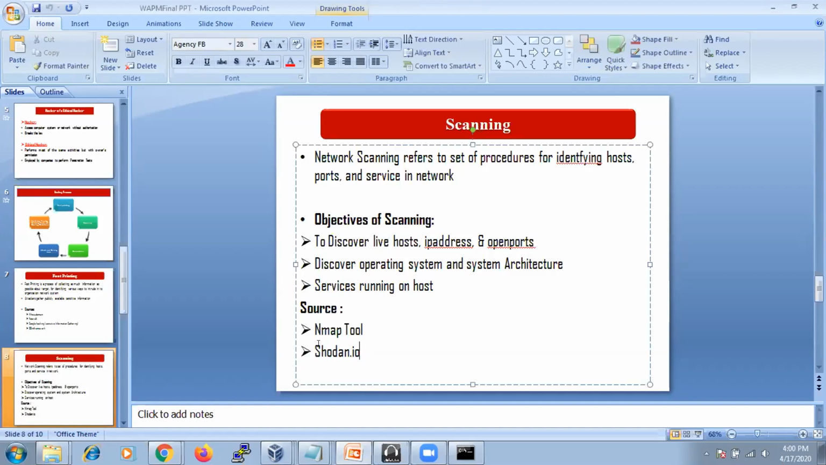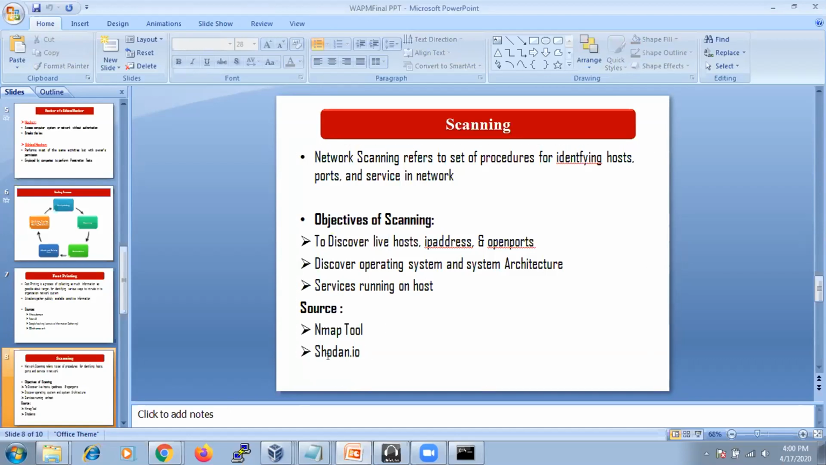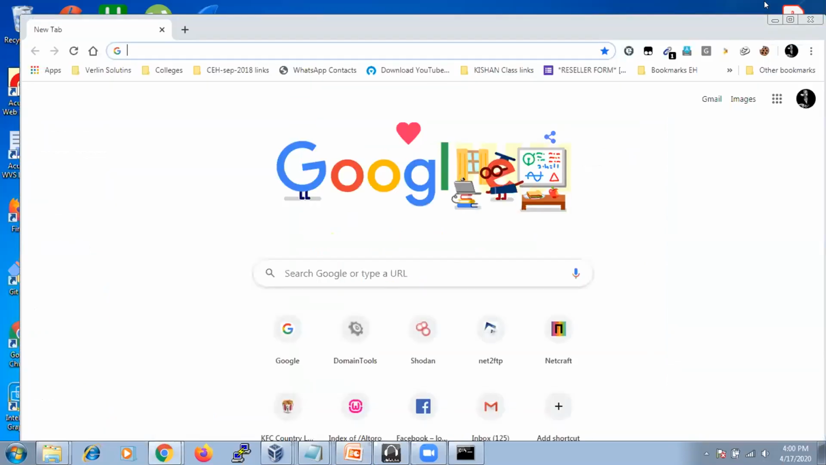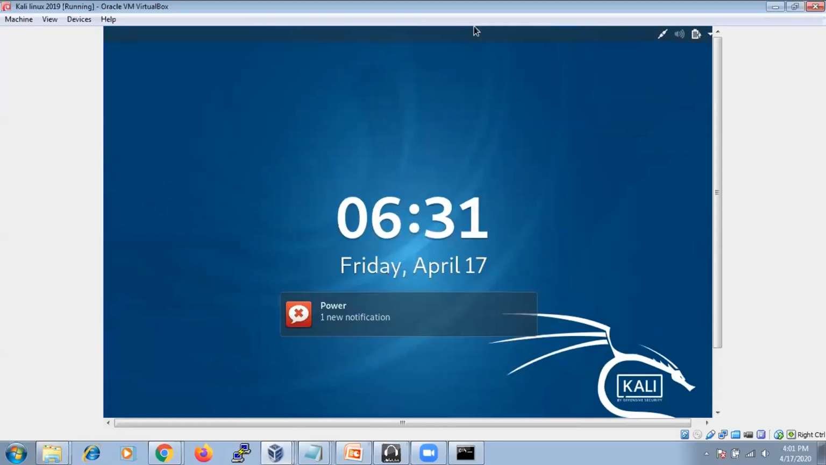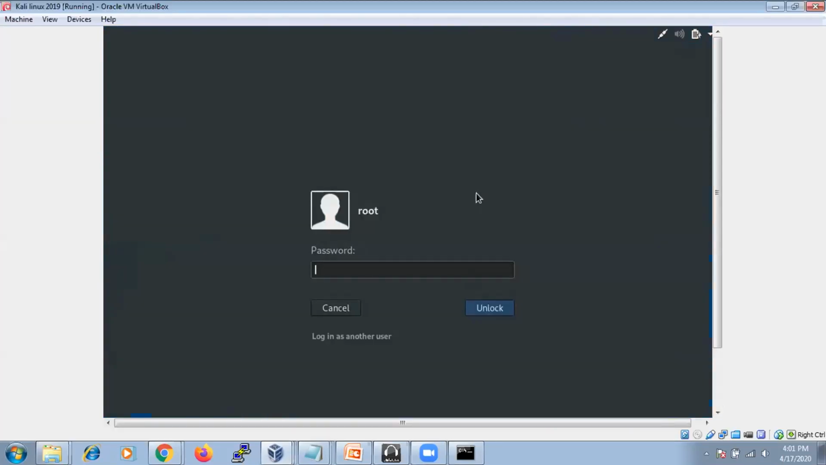Apart from this, there is another website I'm going to show you, Shodan, to gather information about particular web servers directly. But first we'll go with Nmap. I'm going to use a Kali Linux machine to use this Nmap tool. See.